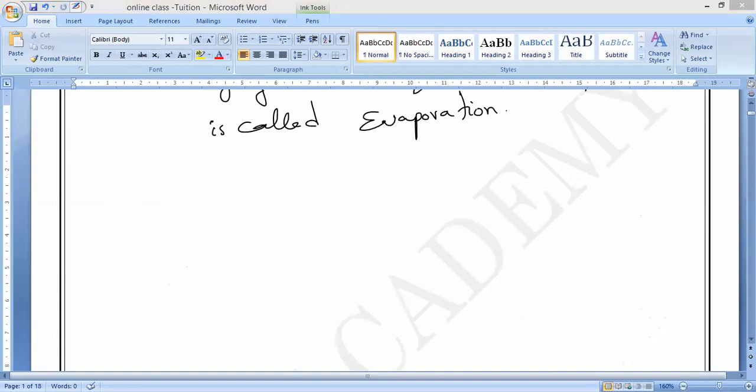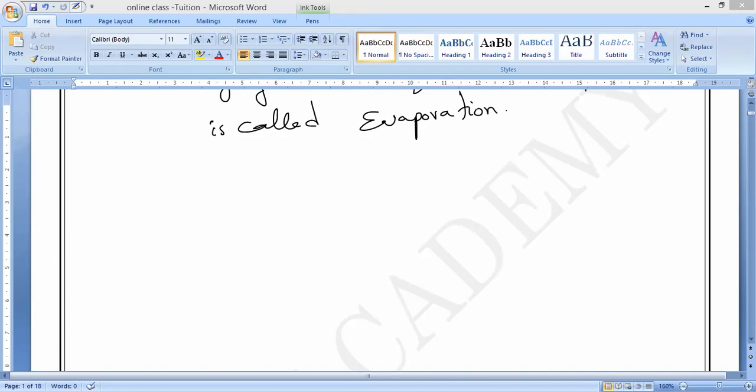Basically, three quarters of the earth is covered with water, so evaporation takes place naturally. If a liquid contains soluble solid substances, then we will use this evaporation technique. The dissolved substance is left as a solid residue when all the water, or whatever the liquid is, has evaporated.